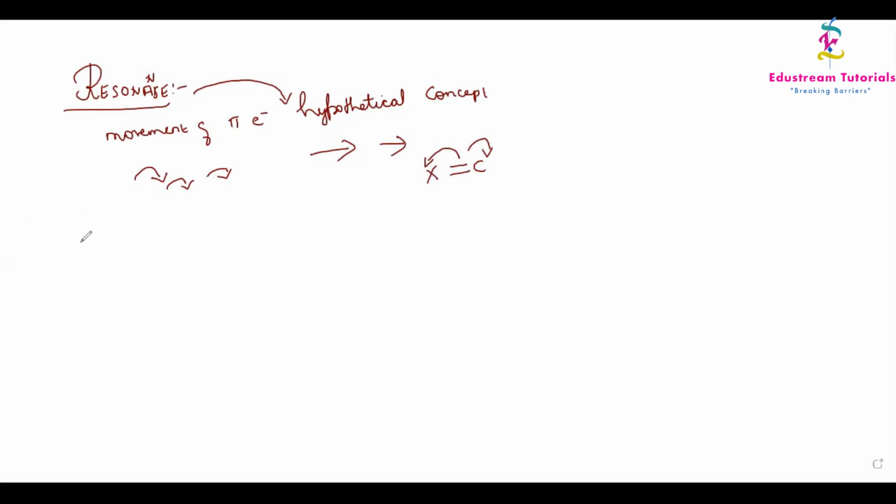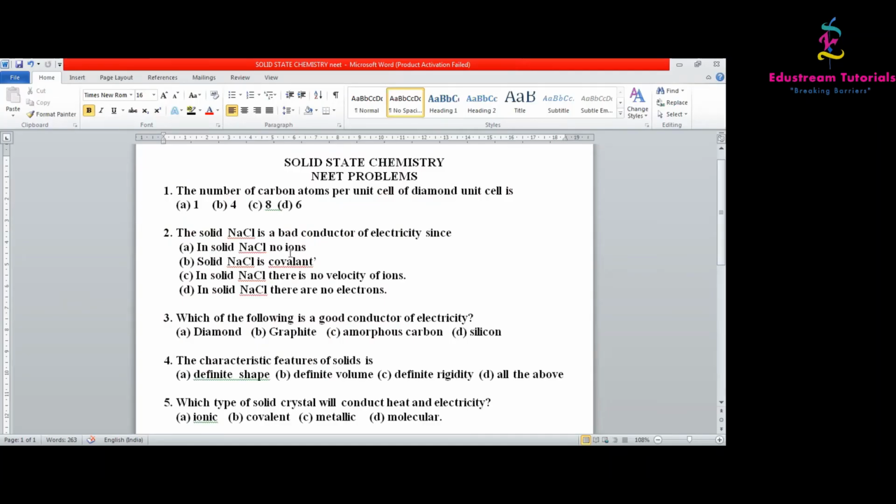Now, when talking about resonance, we talk about two things. One will be called electron donating groups, and another one will be called electron withdrawing groups.